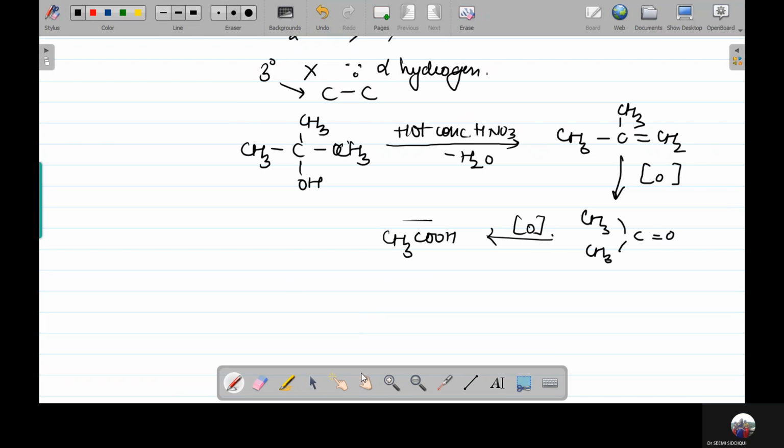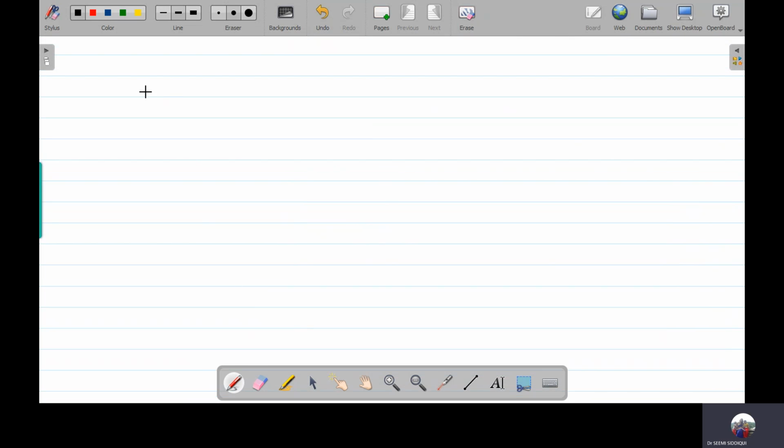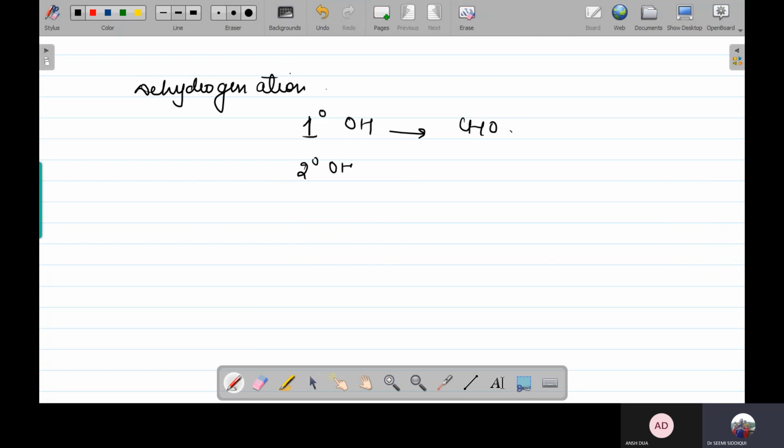Okay. After this, the next chemical property we have is dehydrogenation. In the case of dehydrogenation, primary alcohols are dehydrogenated to the aldehydes. Secondary alcohols are going to dehydrogenate to the ketones, and tertiary alcohols are going to dehydrogenate towards the alkenes. So these were the dehydrogenation reactions. With this we finish our alcohols.